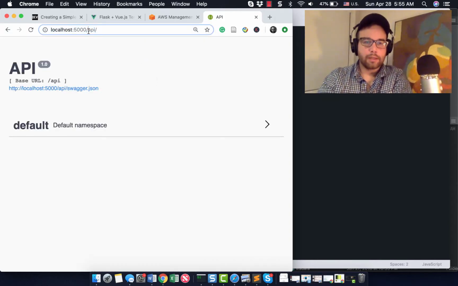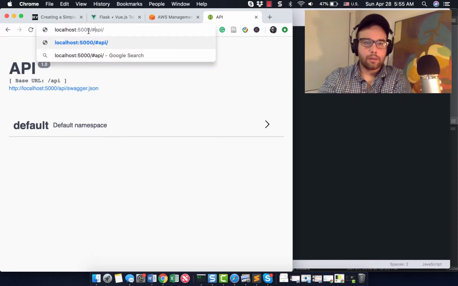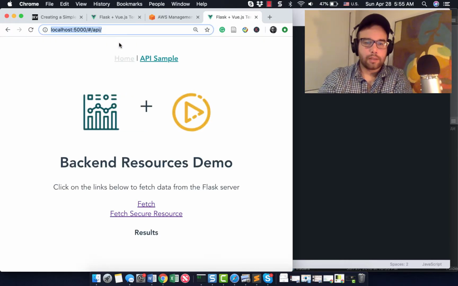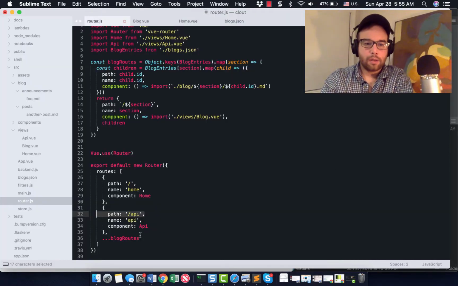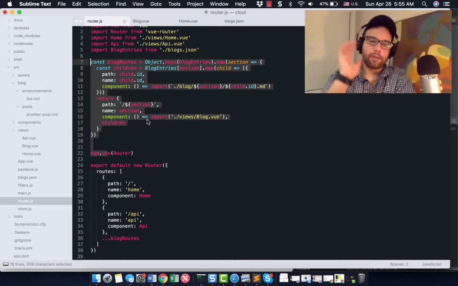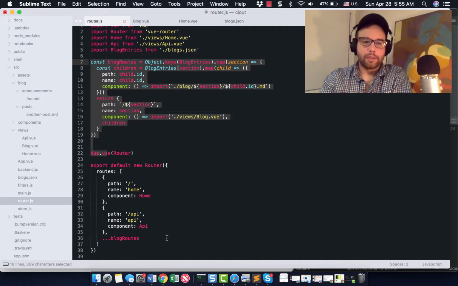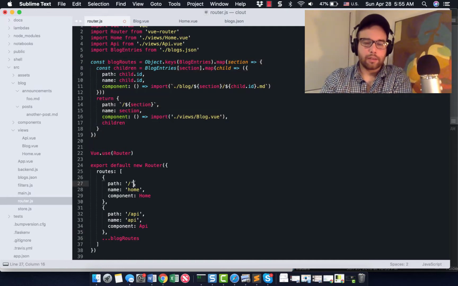So that is the documentation for the Flask RESTPlus routes. And then blog routes, right? So these are all of the blog routes that we are building. So if we have hundreds of blogs, it'll go into this blog routes constant, and then we'll load them onto the site. So that's our router.js file.